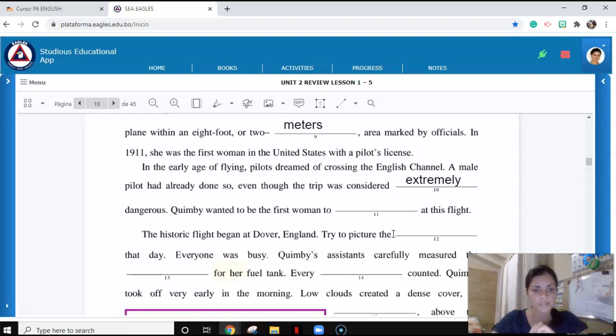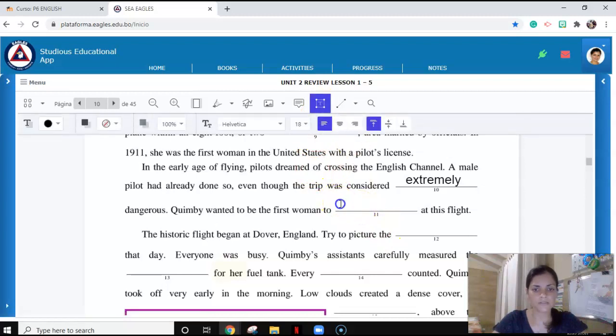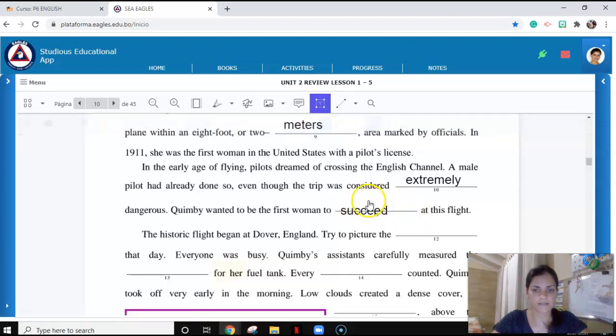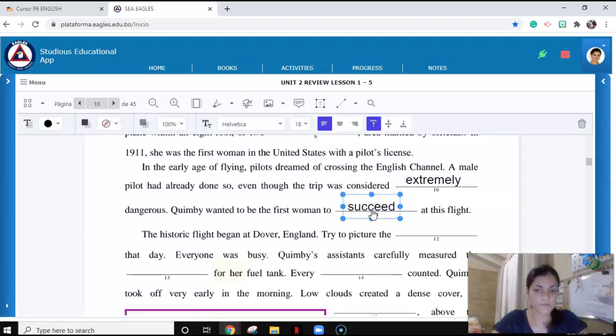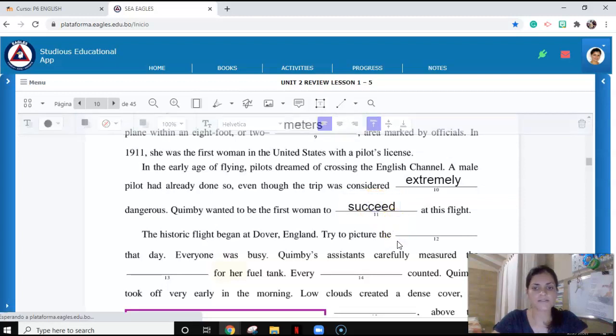So, Kimby wanted to be the first woman to complete at this flight. To complete? Does that make sense? What do you think about that? What can be another word? Succeed. So Kimby wanted to be the first woman to succeed at this flight. As she was the first woman trying this, she wanted to succeed.